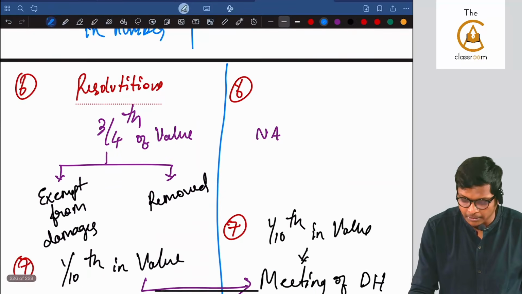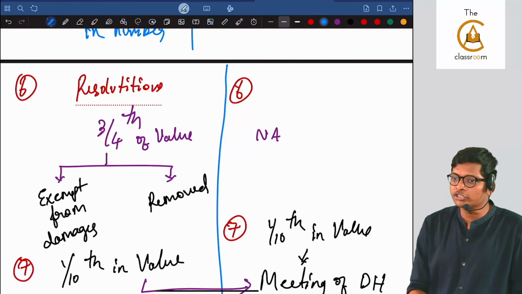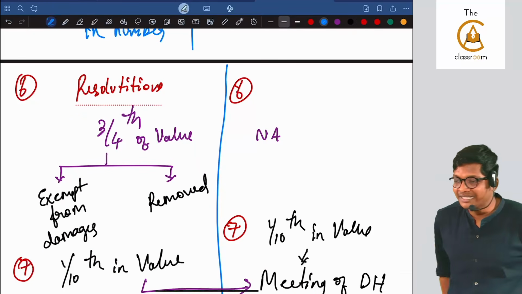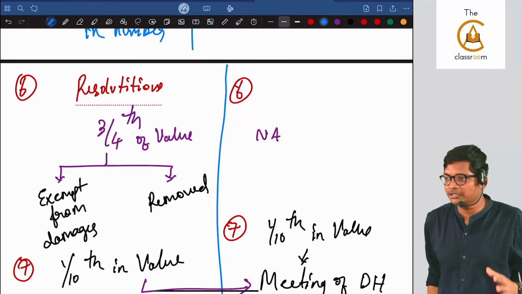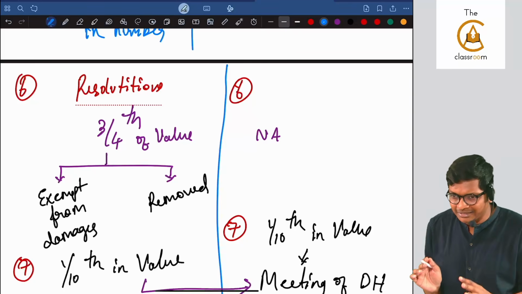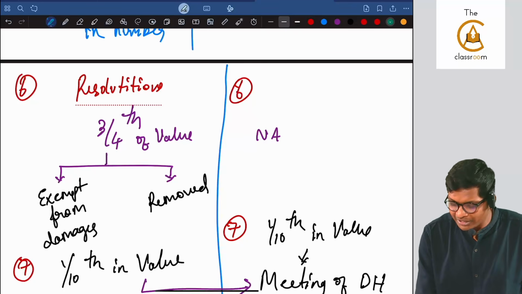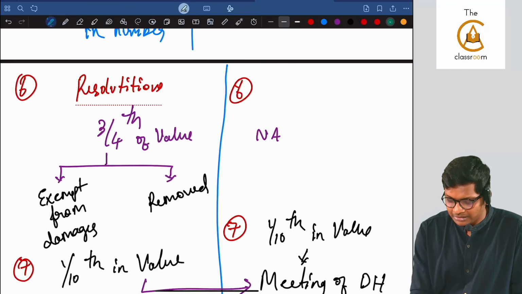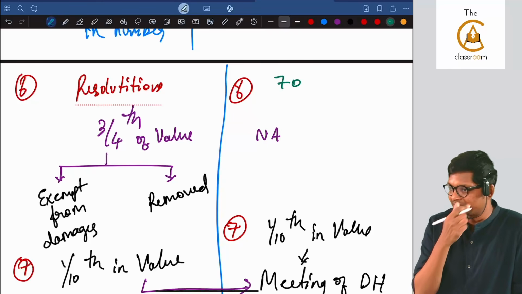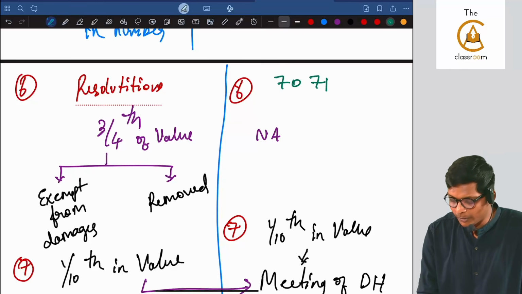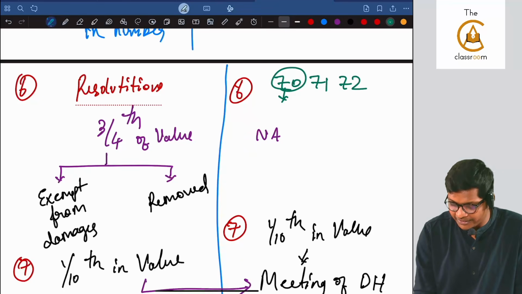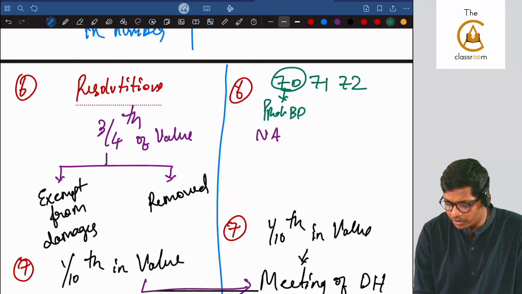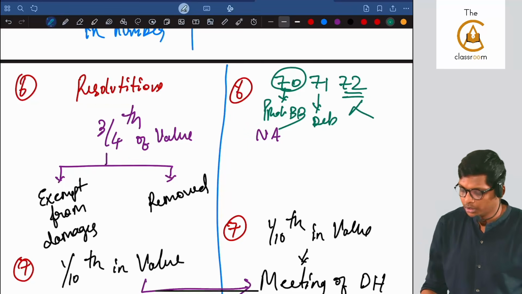Okay. Next, there are some resolutions to pass, guys. How you have in company shareholders resolution, where you have ordinary and special resolution. If you look at the beauty, similar resolutions are there here also. I'll tell you how the Act is drafted, guys. Section 70 is not there in the syllabus, correct? 71 is debentures, what we are doing. 72 also is, 70 is there in the syllabus, I'm very sorry. 70 is prohibition of buyback, 71 is debentures, 72 is not there, okay.